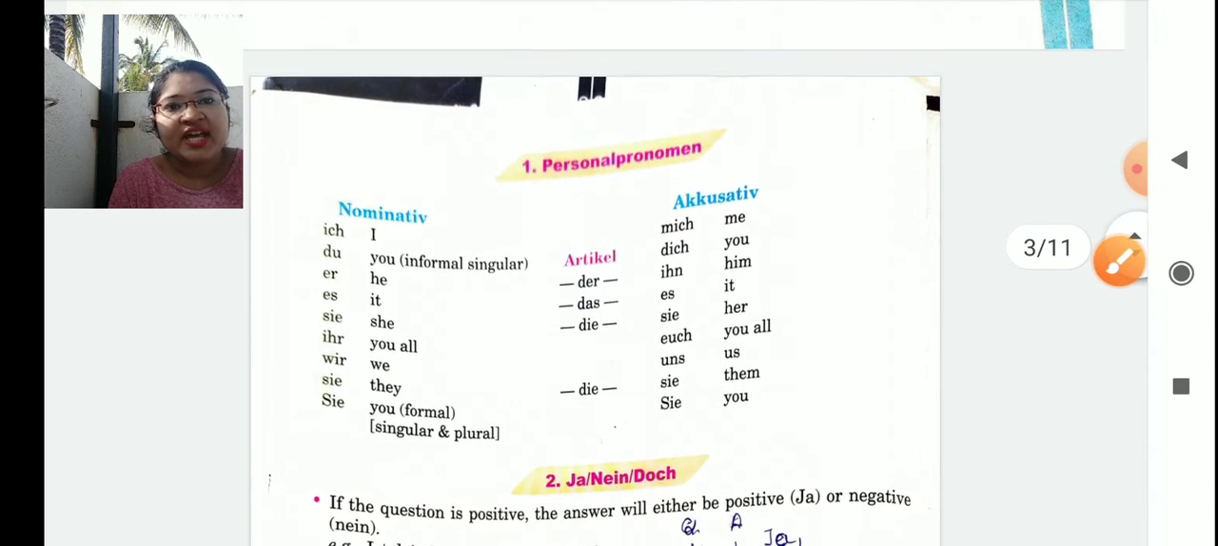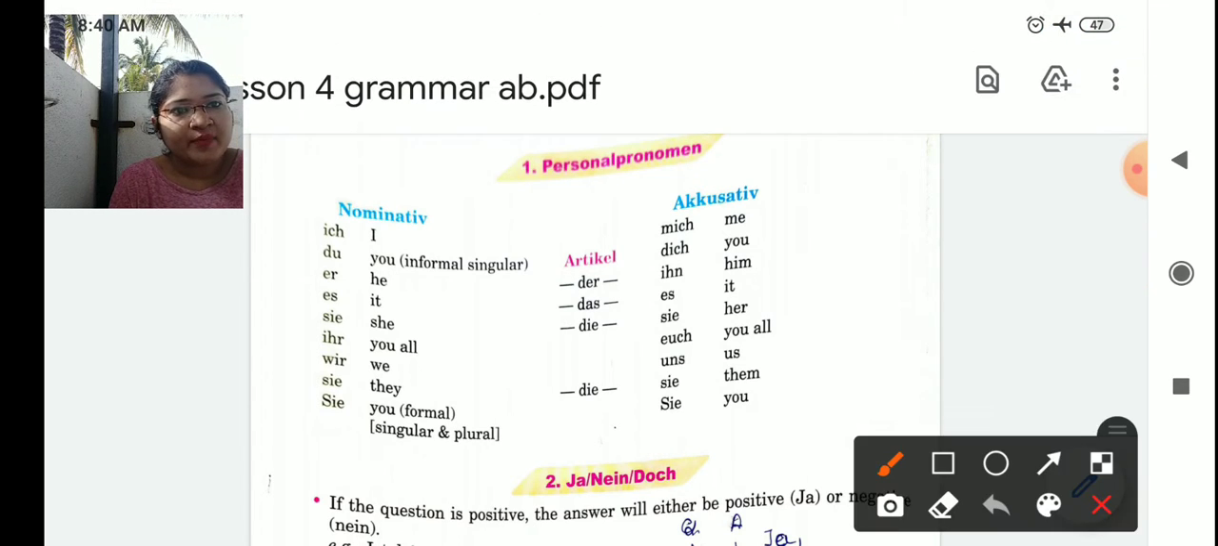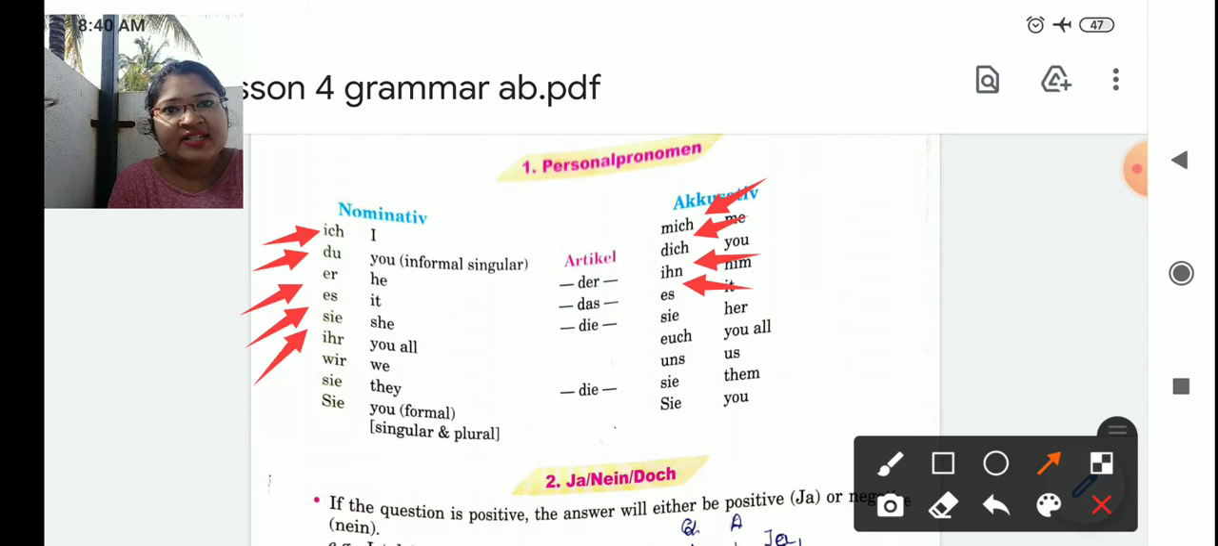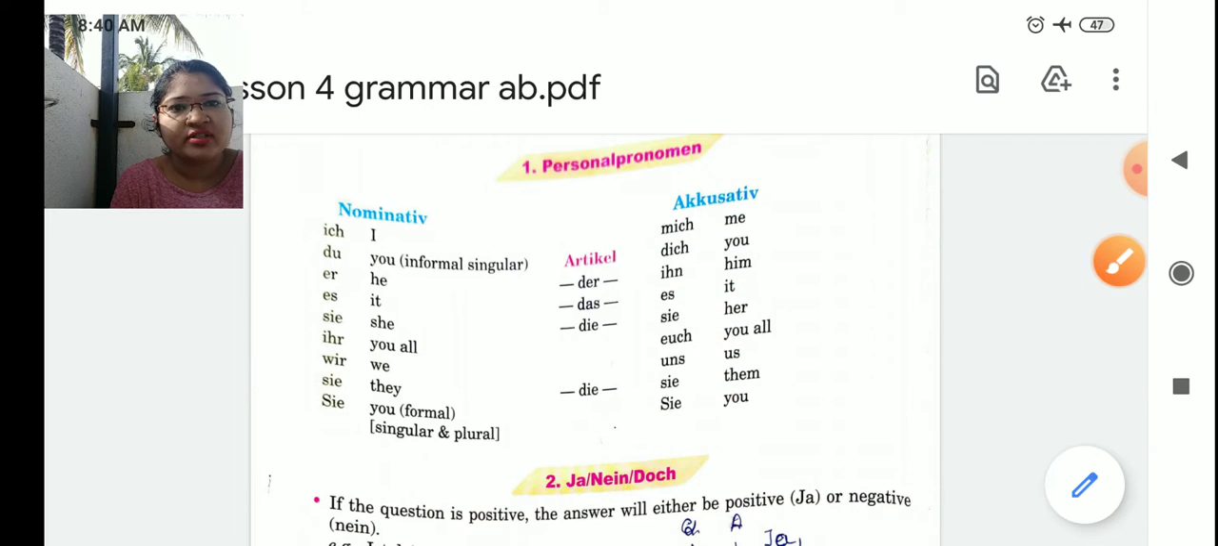Now see, here they have given the nominative and accusative personal pronoun. I'm going to read it for you. Ich, mich, du, dich, er, ihn, es, sie, ihr, euch, wir, uns, small sie, capital Sie, capital Sie. So this whole table you have to make on a chart and you have to stick in front of your study table. Learn this table by heart, students, very important.